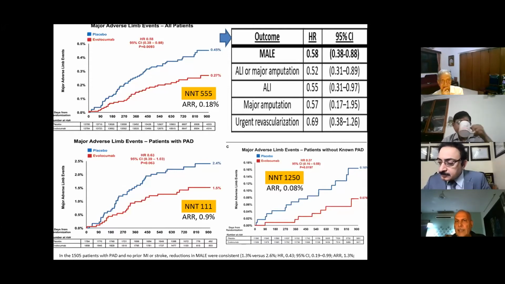And it is not only acute limb ischemia which was significantly reduced. Even major amputation and urgent revascularization were also reduced, almost significantly.